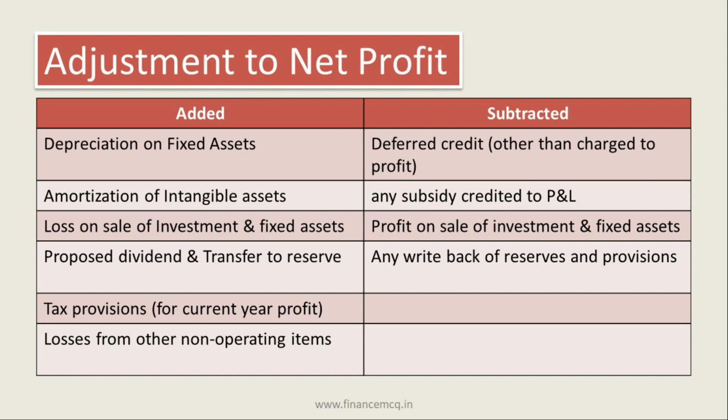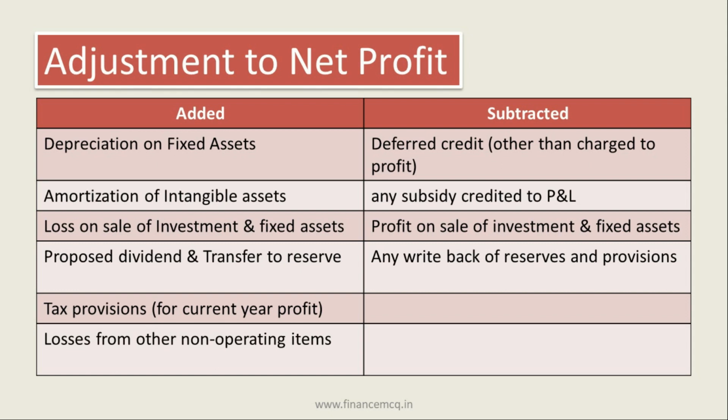Then if there is any proposed dividend or any transfer made to reserves from profit, it will be added back to the net profit. Then a tax provision related to the current year only will be added back. And any losses from other non-operating items will also be added back to the profit.